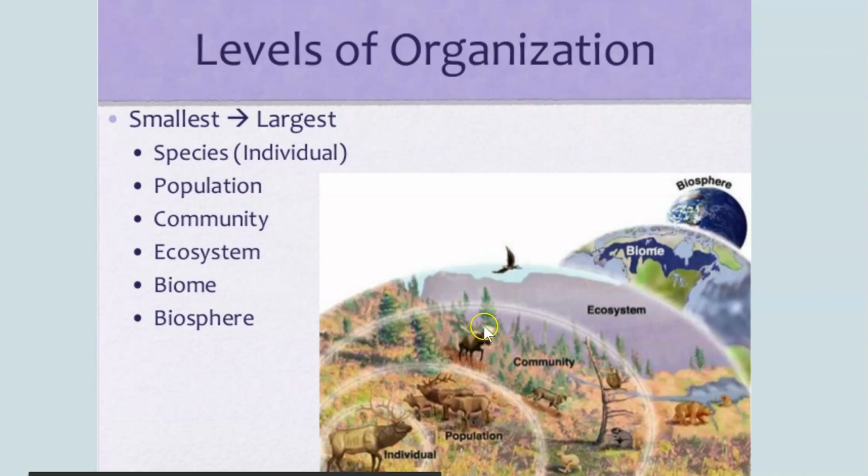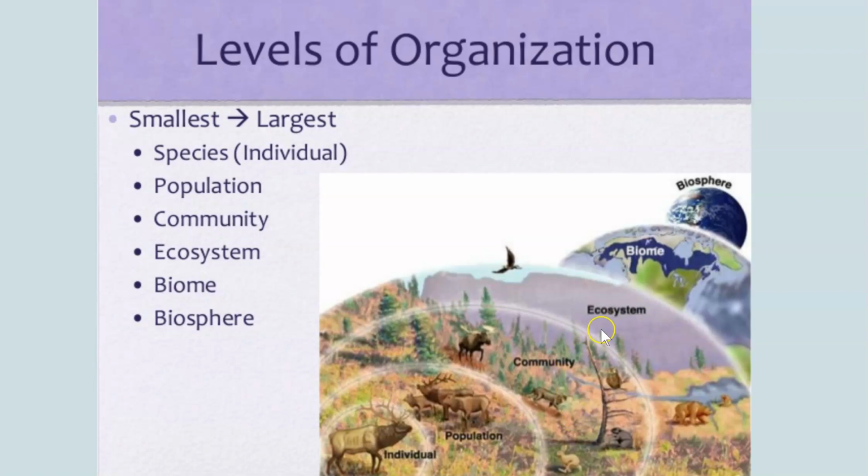Moving out to a larger circle, this is the community. So you'll see now that we have caribou, we have moose, we have wolves, beaver, owls, and bunnies. This is also going to include the plants that they eat. So a community is every living thing in that area. So it does include plants.